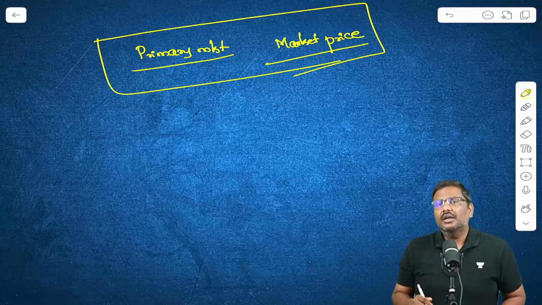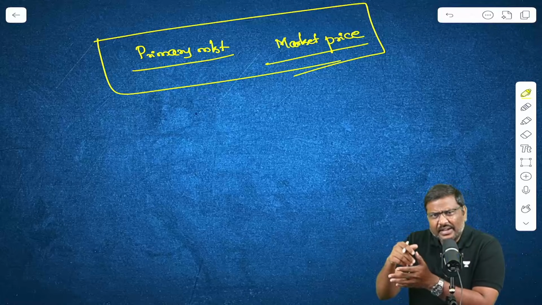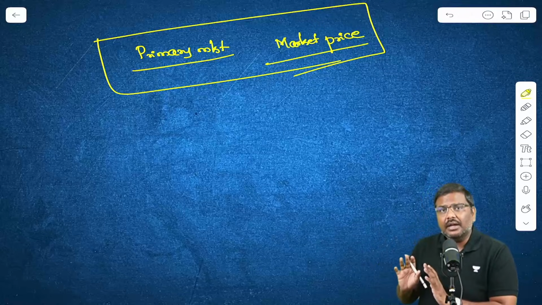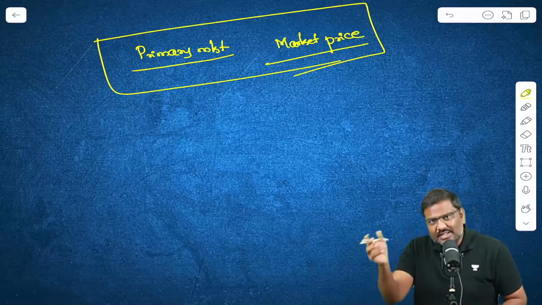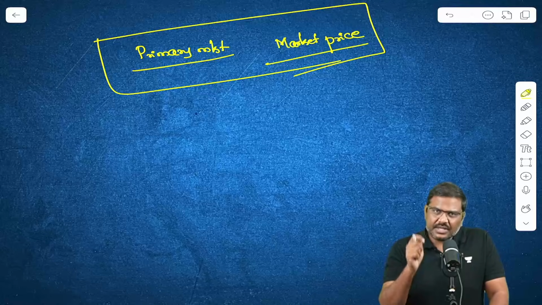I repeat, you purchase the sovereign gold bond from the primary market, that is directly when it is sold for the first time, not from anybody else in the market, but directly from RBI. You purchased it. You kept it with yourself.